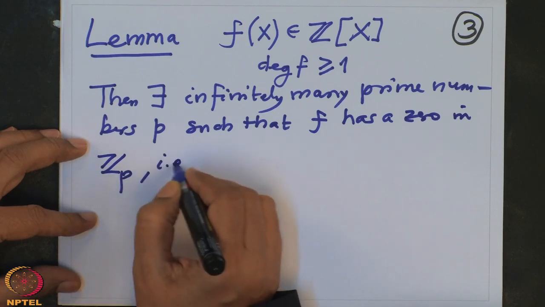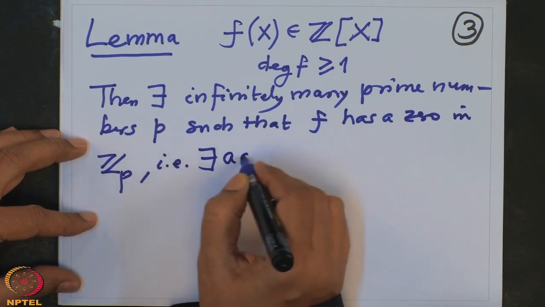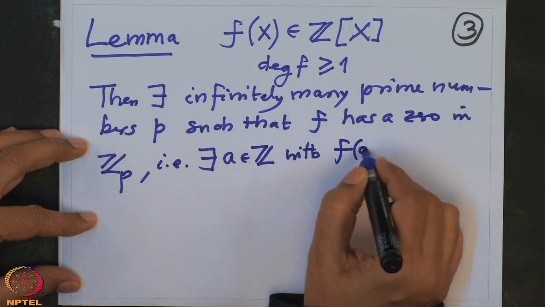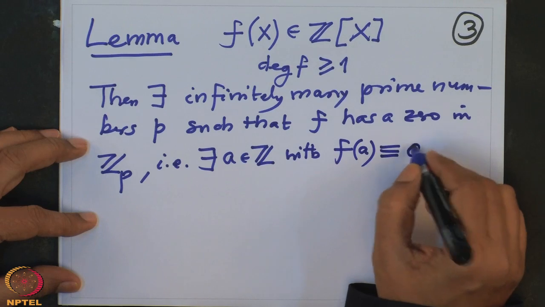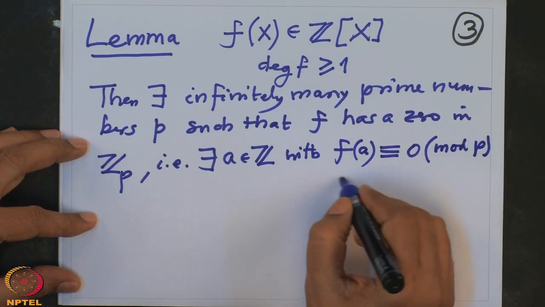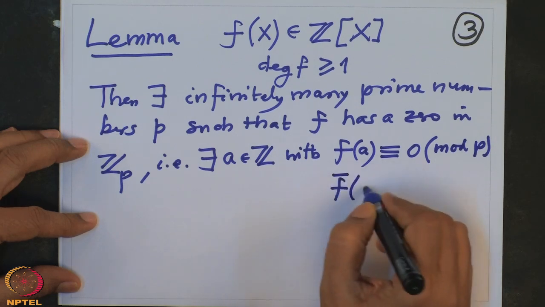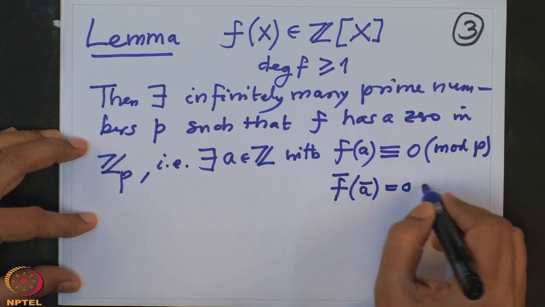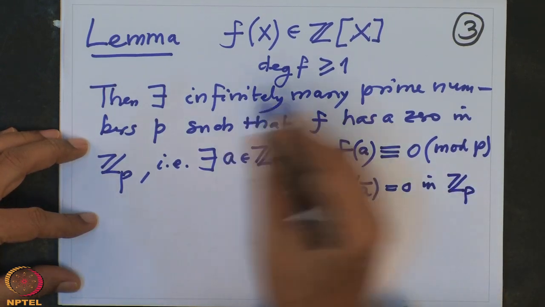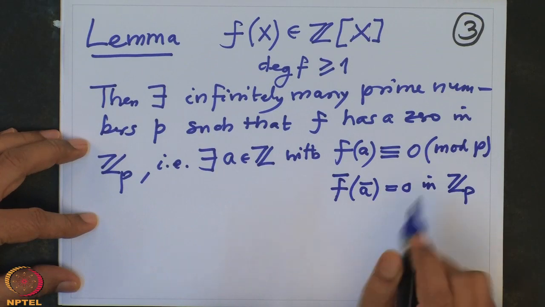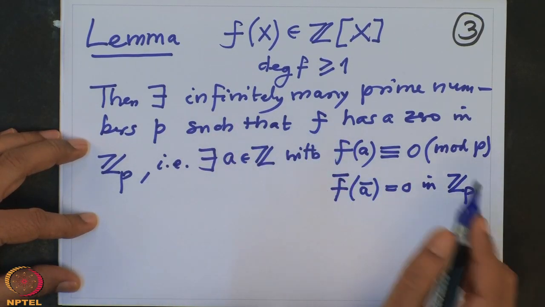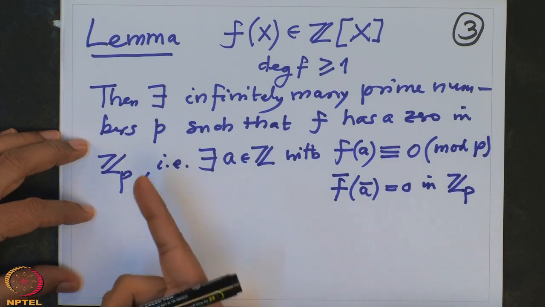So that means there exists an integer a in Z with f of a congruent to 0 mod p. So this means f bar of a bar is 0 in Z mod p, where bar denotes mod p. So if I prove this lemma, the corollary follows because we are going to apply this lemma to that phi n.